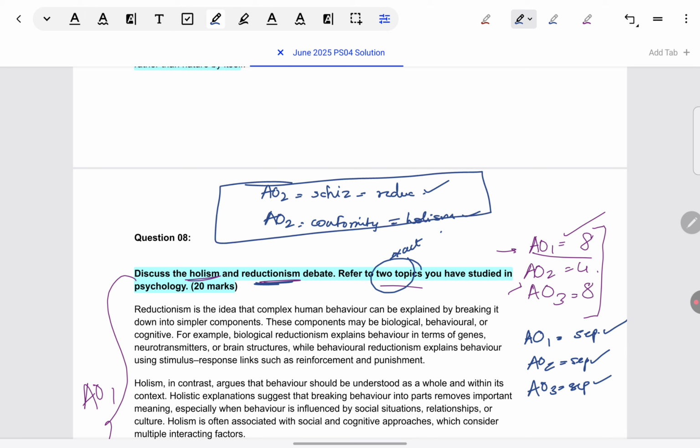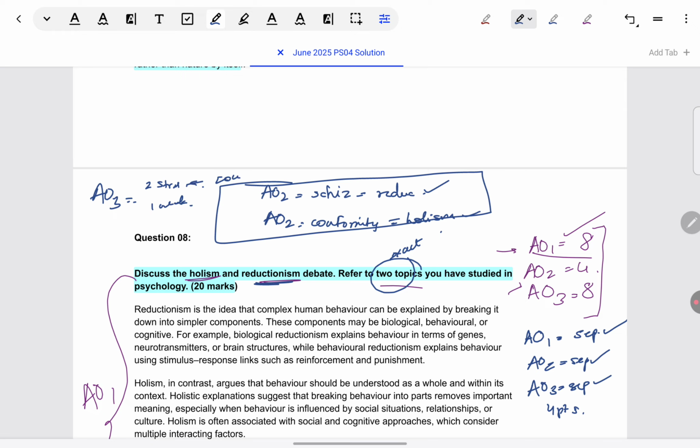Also think about your AO3 points. For 8 marks, I would recommend 4 points, 4 evaluation points. Try to balance between strengths and weaknesses. One example is say 2 strengths, 1 weakness. Now you'll tell me this is imbalanced.